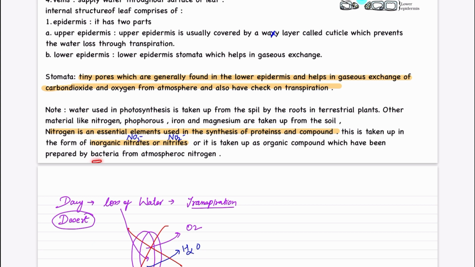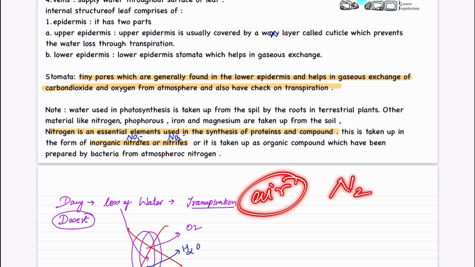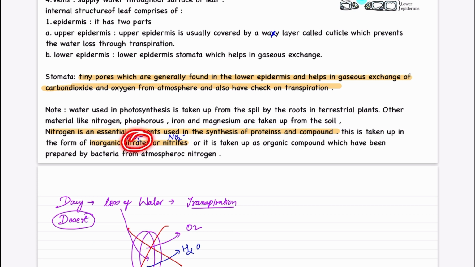been prepared by the bacteria from atmospheric nitrogen. Like we know, in the air we have the maximum amount of gas, that is nitrogen, but plants cannot take up that atmospheric nitrogen directly, so they fulfill their need of nitrogen indirectly, maybe by nitrates or nitrites, or by the bacteria which are known as nitrogen fixing bacteria.